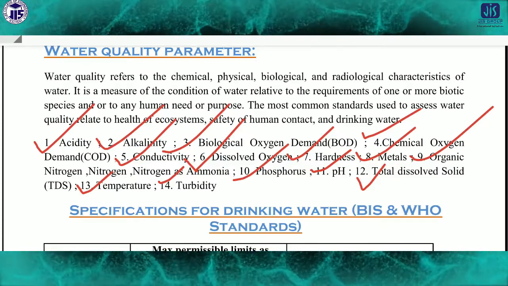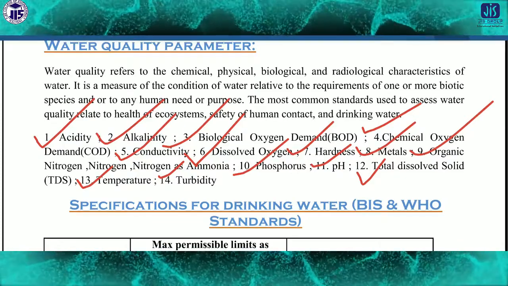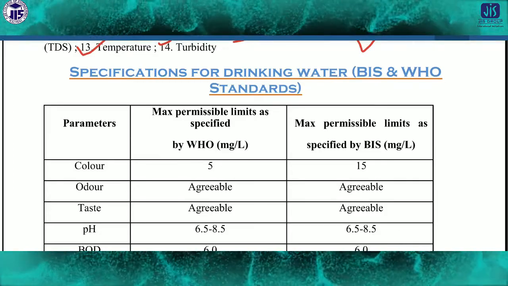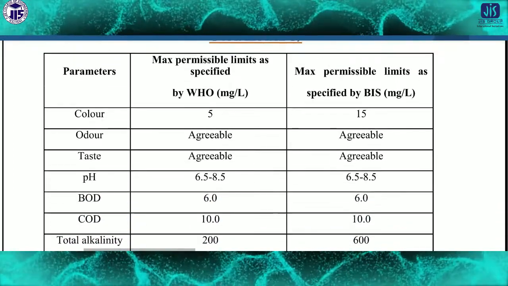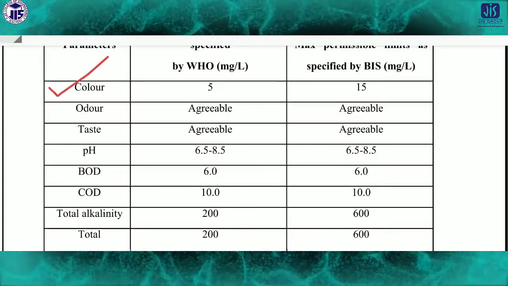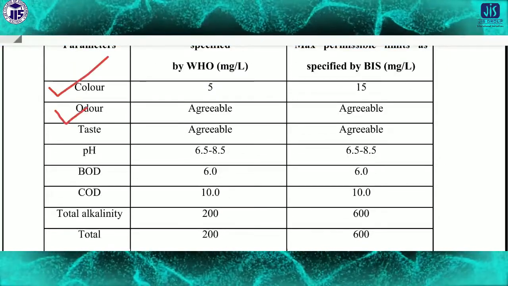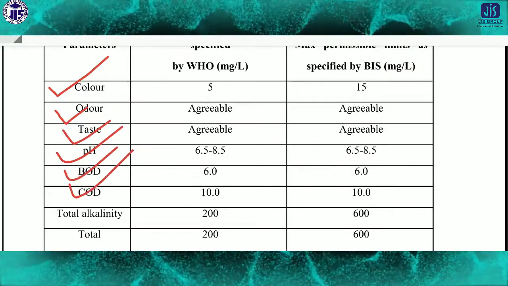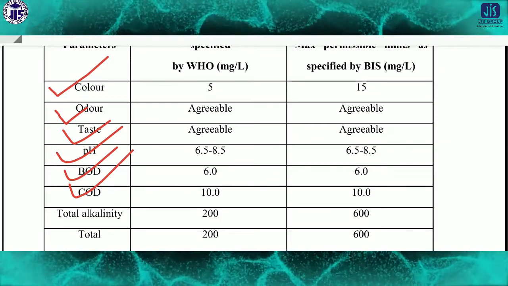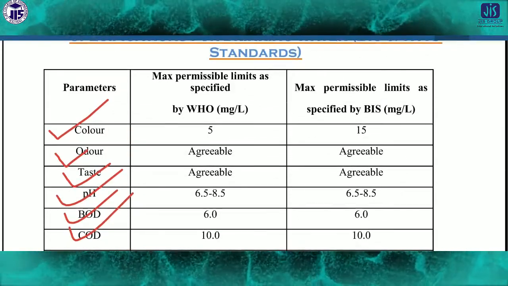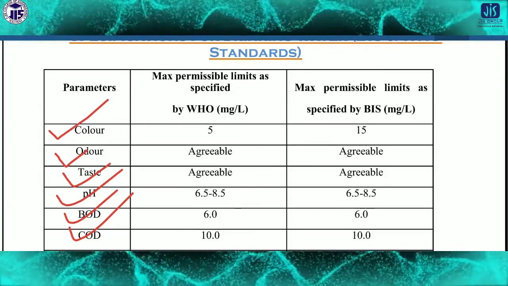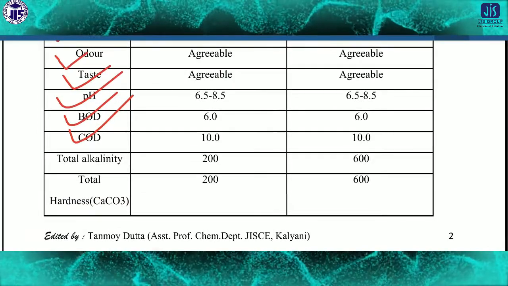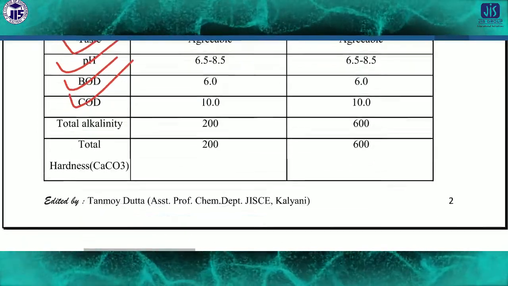Now think about the specification for drinking water, the BIS and WHO standards. If you think about this, there will be color, odor, taste, pH, BOD, COD, and total alkalinity. In this way there are some levels, the maximum permissible limits specified by the WHO. So there are some values which we have to take according to the WHO.